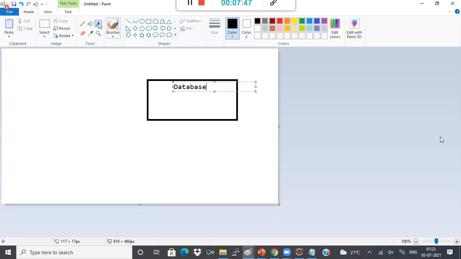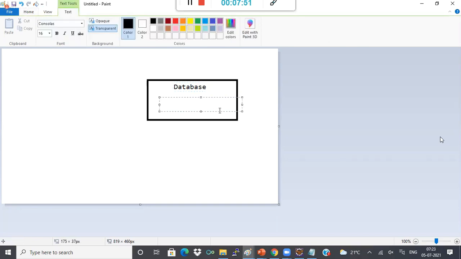Okay, so now let us assume there's a table called student, for example. As I told, RDBMS is a table structure. Okay, so we'll be studying only the logical interface. So it will be a table structure.